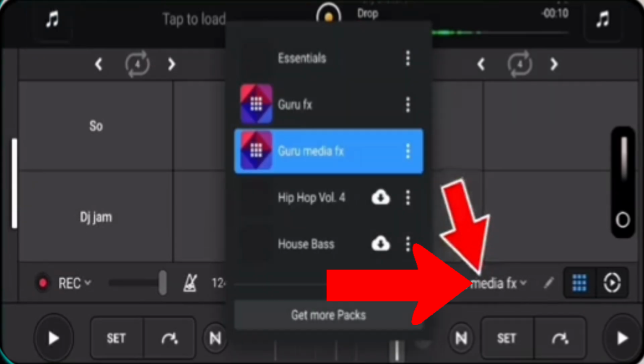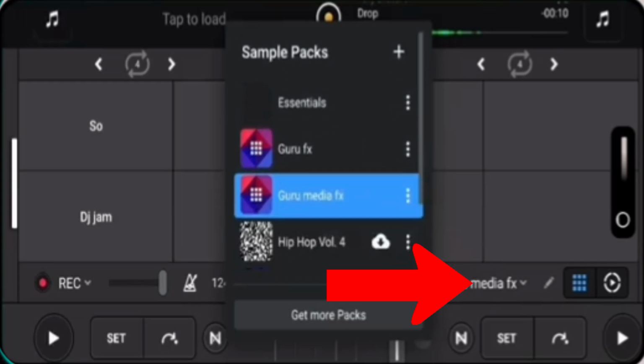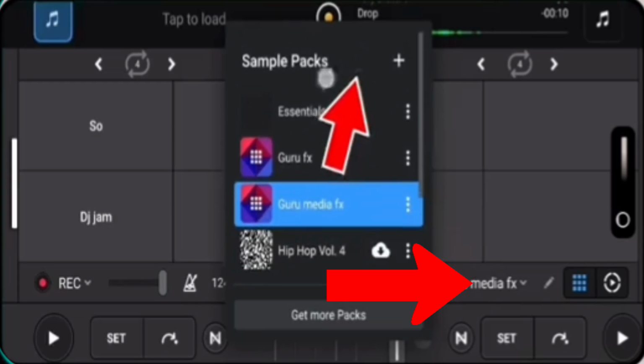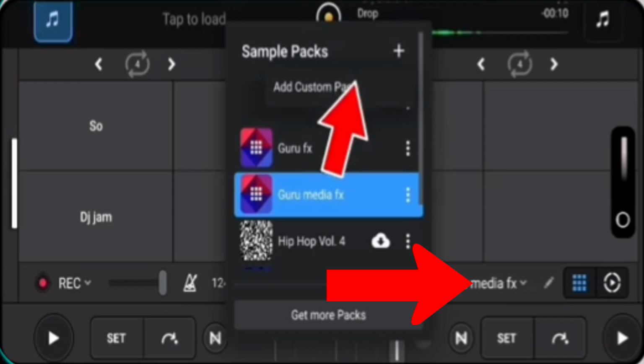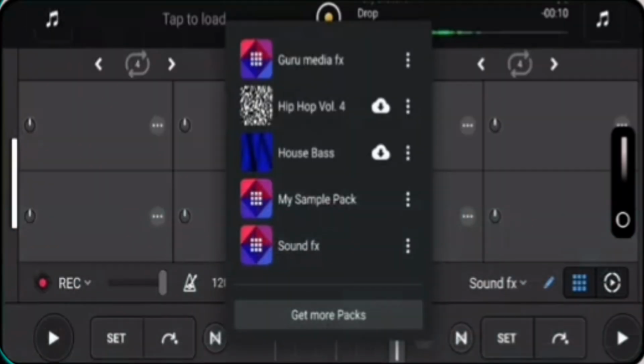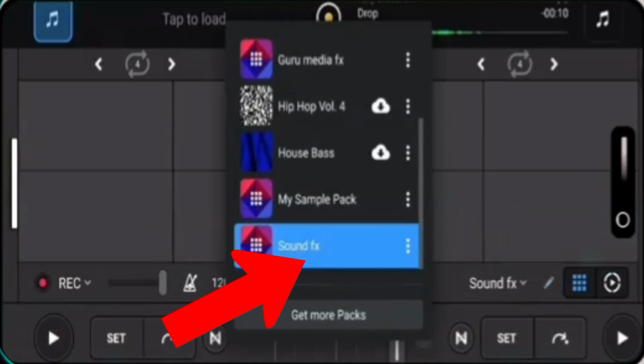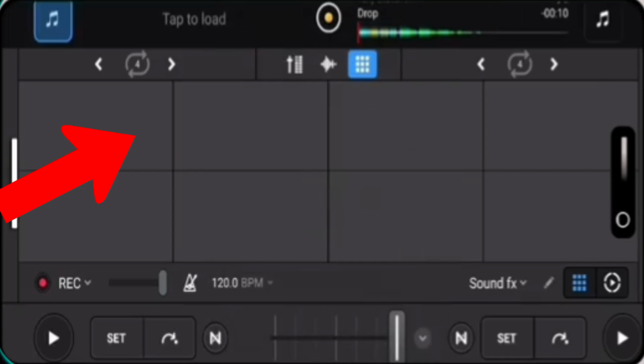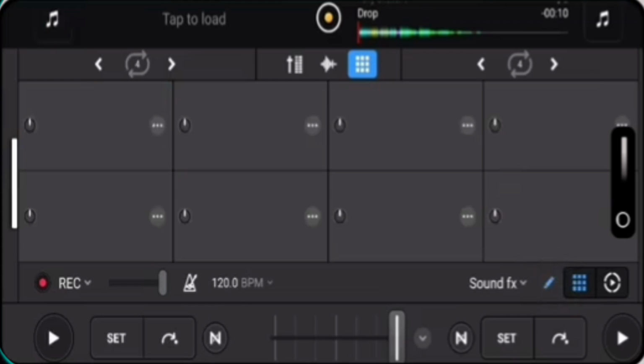Tap this drop down icon and add custom packs and name it. Open the custom pack folder you just created. See, it's now empty, so we need to load effects. Tap the pencil icon, that is to say the edit icon.